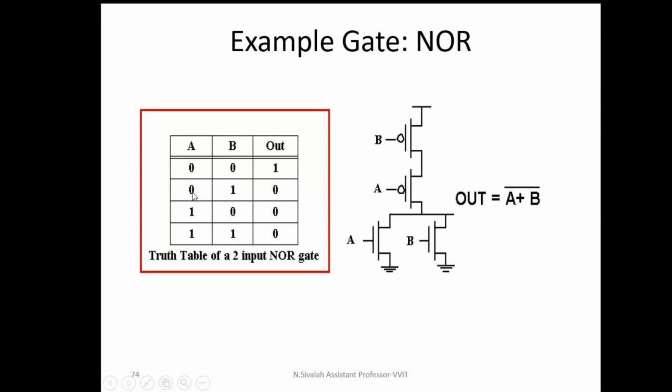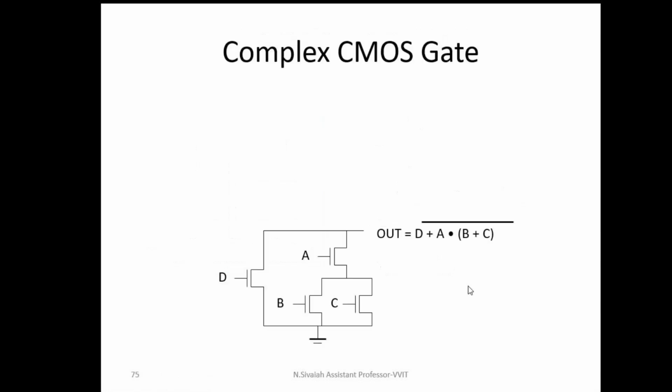If A is equal to 0 and B is equal to 1, one of the NMOS transistors is in on position, that's why Vout is connected to the ground terminal. That's why for these two combinations, output voltage is equal to 0. When both the inputs are 1 1, then both the NMOS transistors are in on position, the output is connected to the ground terminal, that's why Vout is equal to 0. In this fashion we can explain any circuit diagram based on logic 0 and logic 1.